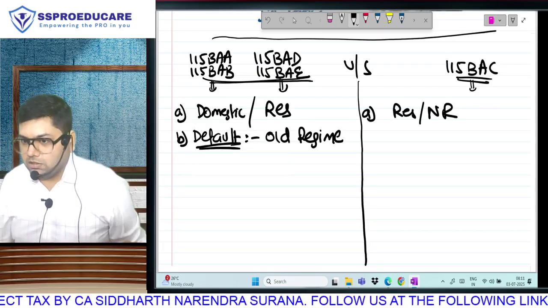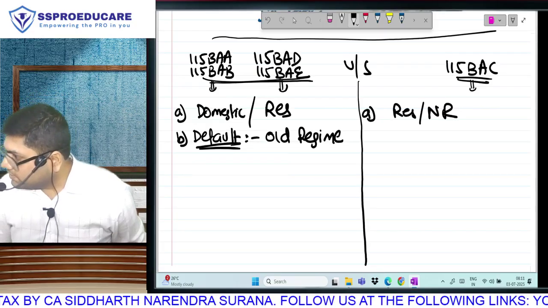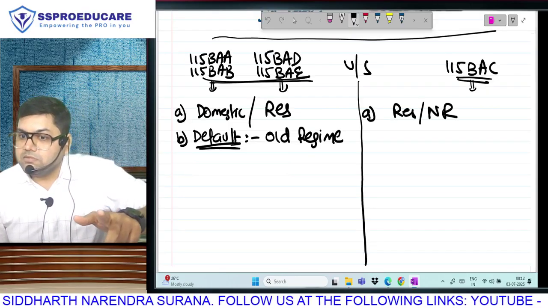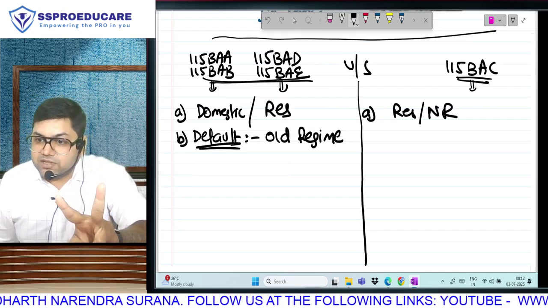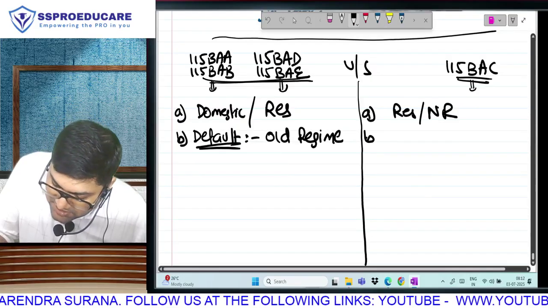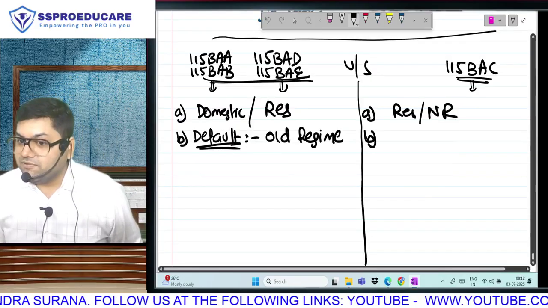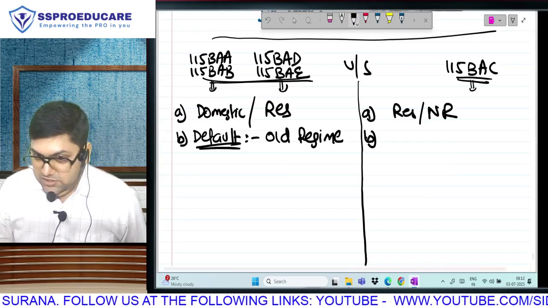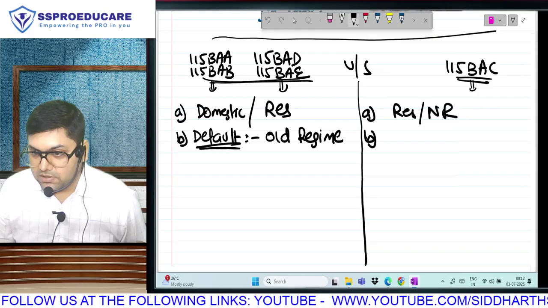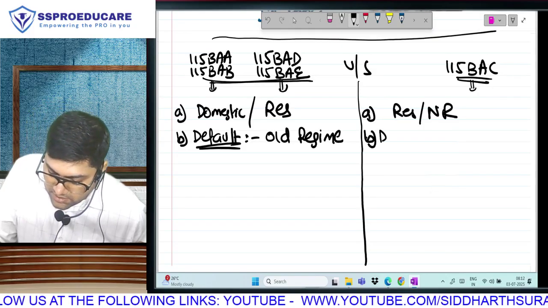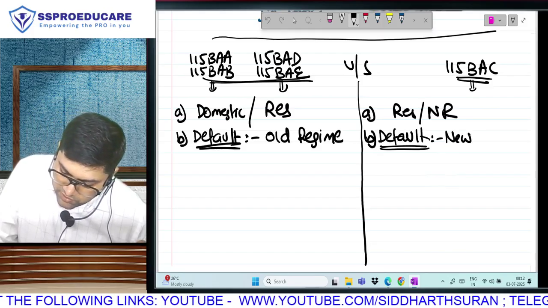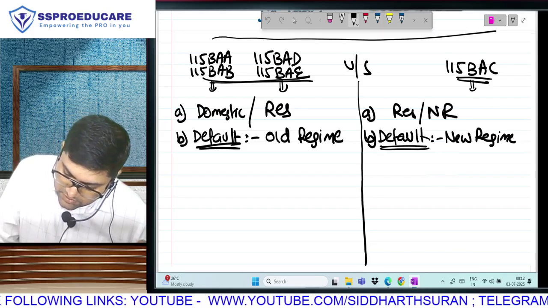Supposing the due date is gone and you haven't filed your return, you haven't exercised your option, then will you be in old regime or new regime? For companies and cooperative societies, by default, they will be under old regime. But here is where the amendment took place in the 2023 budget. So it was not a part of your inter exam. It was first time a part of May 24. That by default, you are going to be considered as a part of new regime.